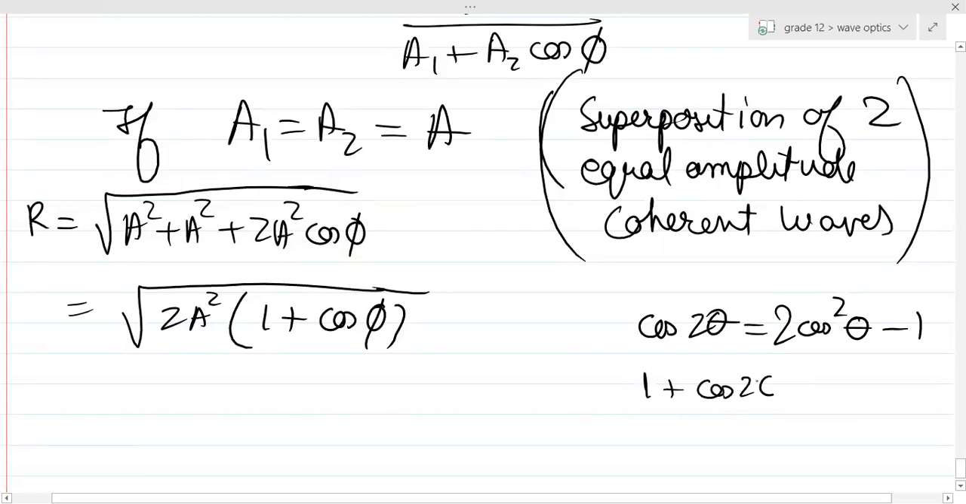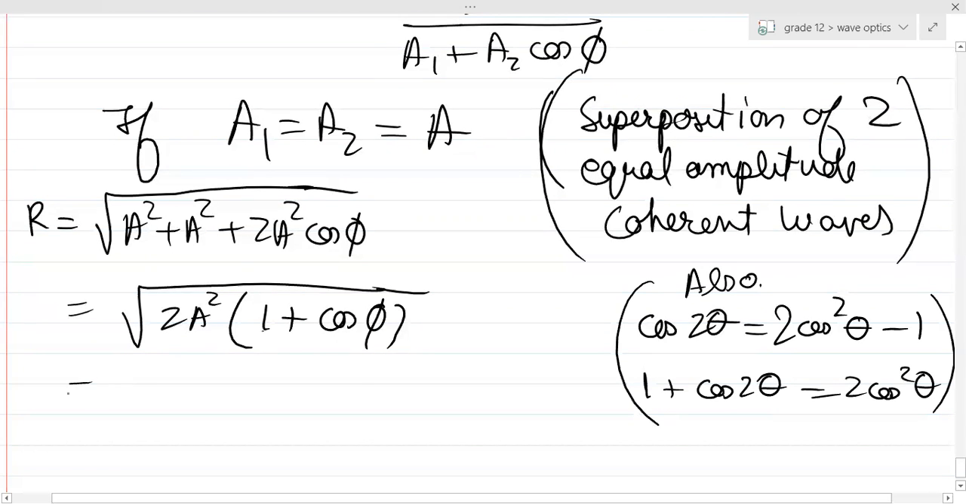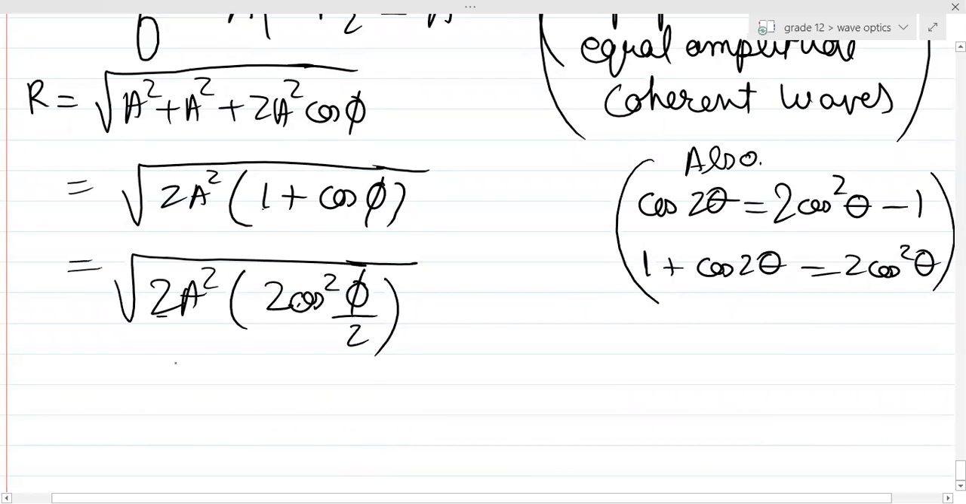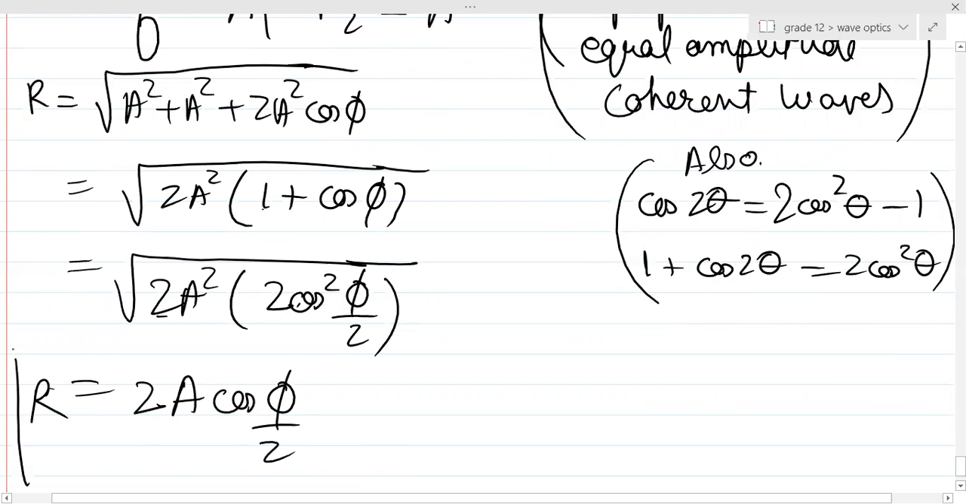So 1 plus cos 2 theta is basically 2 cos square theta. We know this by double angle formulas, right? Yes, sir. So 1 plus cos phi can be written as 2 cos square phi by 2. If I can write it like this, then under root, I can take 2 a square as common. So a will be out and cos square phi by 2, so 2a cos phi by 2. So can you see, guys, the resultant value becomes like this. So if a1 and a2 are equal, then r is equal to basically this much.